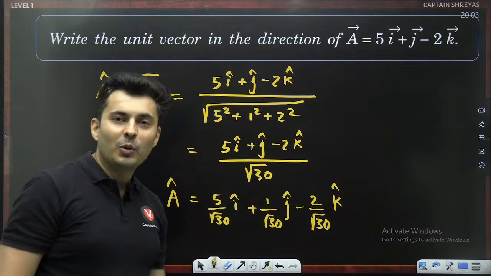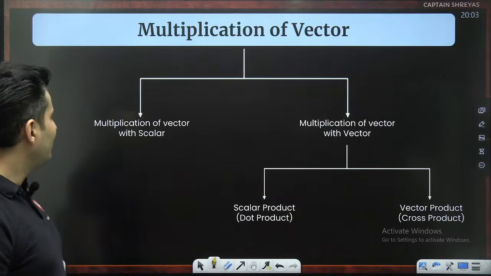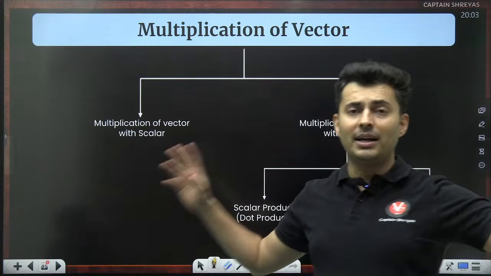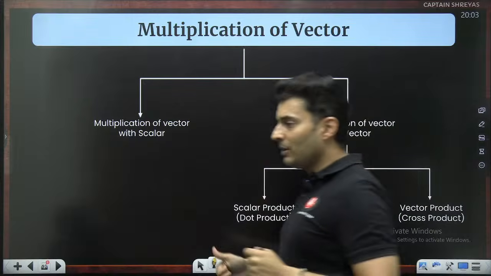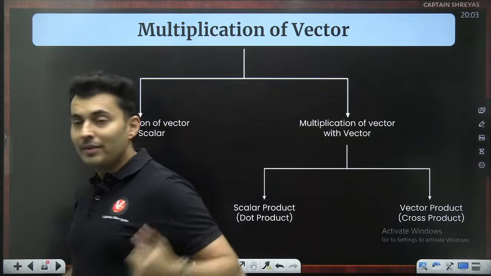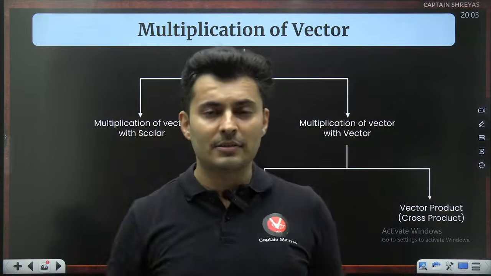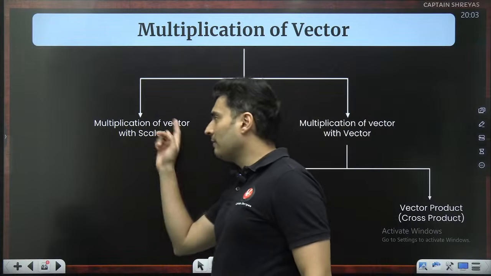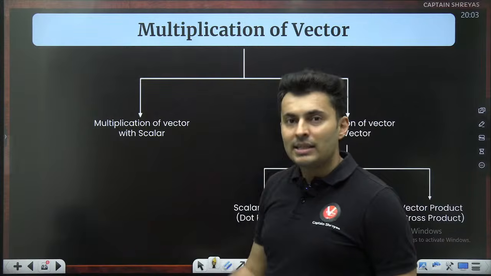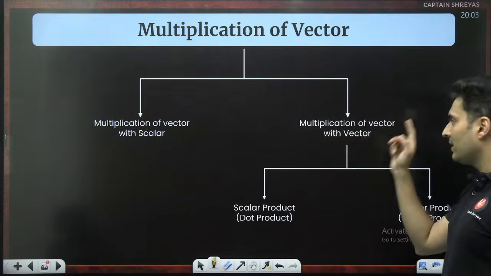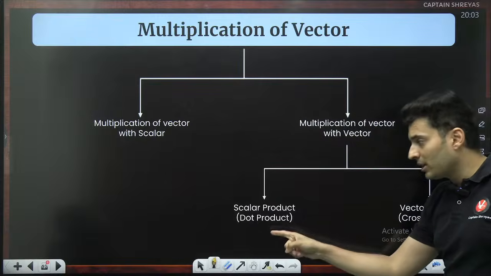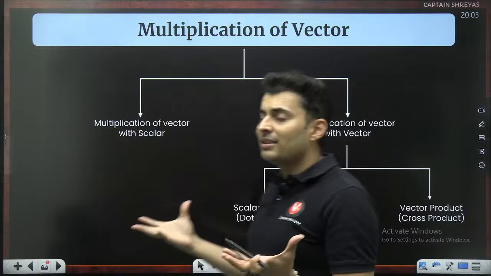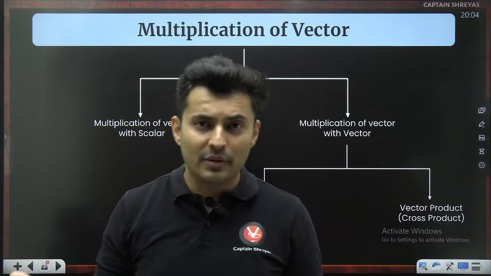Cool. Shall we go now to the last part, which is multiplication of vectors? Remember, division of vectors was never defined. Addition, subtraction, yes. Multiplication, no. Now, when we talk about multiplication, there are three things. One, multiplying a vector with a scalar. Second thing, multiplying a vector with a vector, but the output can be a scalar or a vector, depending how it is multiplied and where it is used.